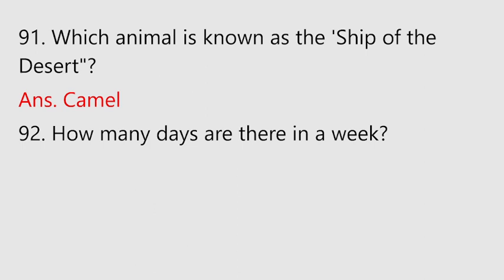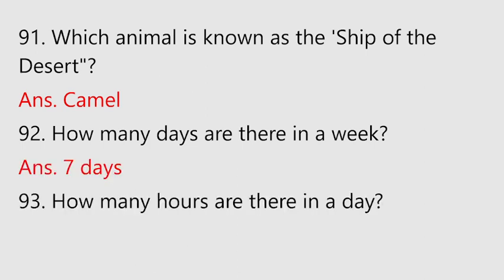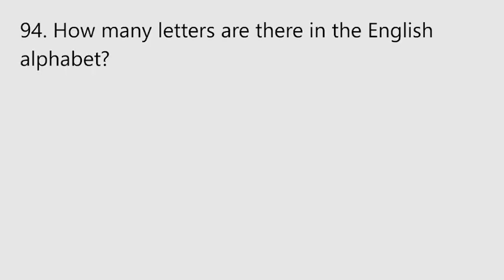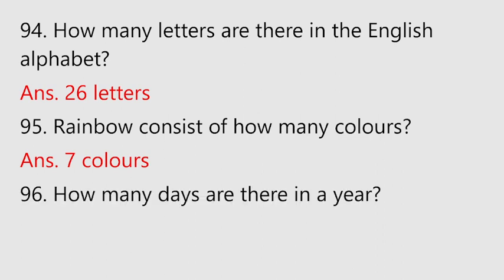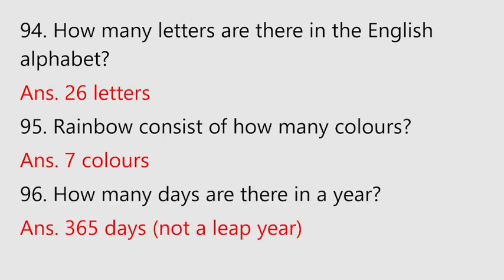Camel. How many days are there in a week? 7 days. How many hours are there in a day? 24 hours. How many letters are there in English alphabet? 26 letters. Rainbow consists of how many colors? 7 colors. How many days are there in a year? 365 days, not a leap year.